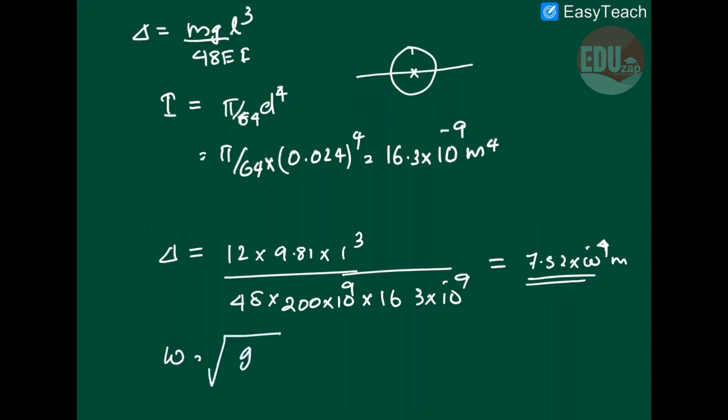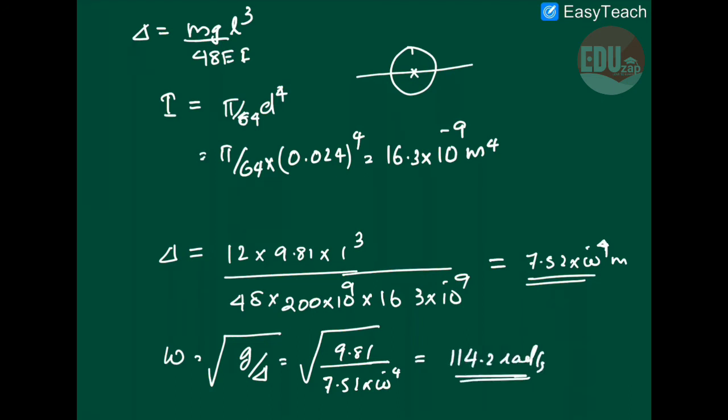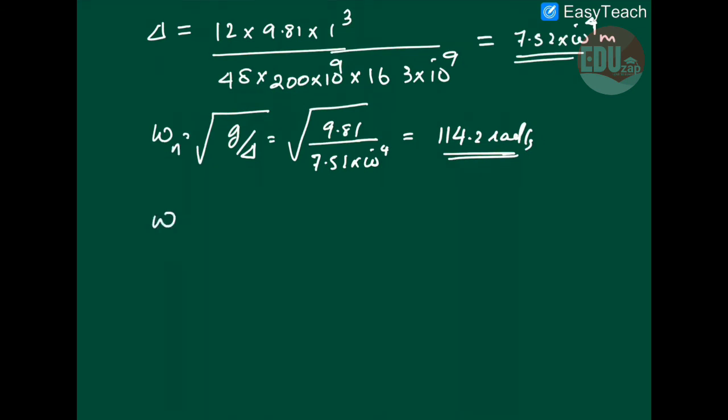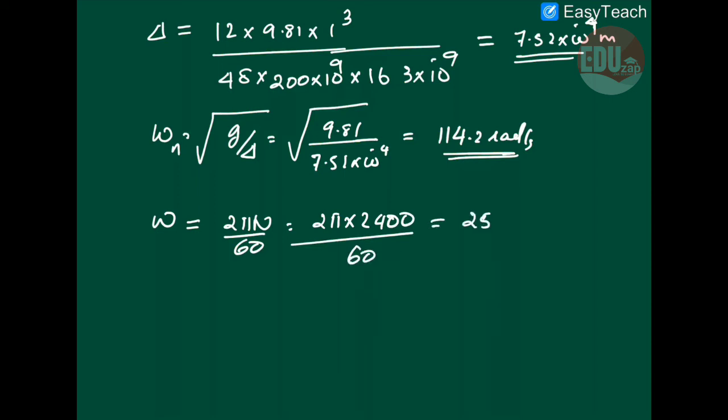So omega n you can find as root of g divided by delta, that is 9.81 divided by 7.52 into 10 raised to minus 4. That value is going to be 114.2 radians per second. That's the natural frequency. Omega, the rotation speed, 2400 rpm is given. So 2 pi n divided by 60, that is 2 pi into 2400 rpm divided by 60. That goes to 251.3 radians per second. Use your calculator.